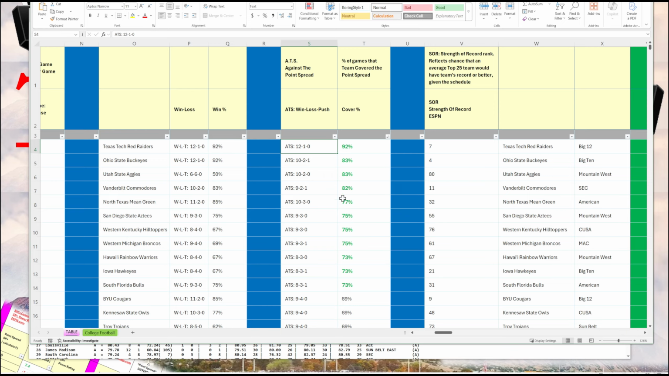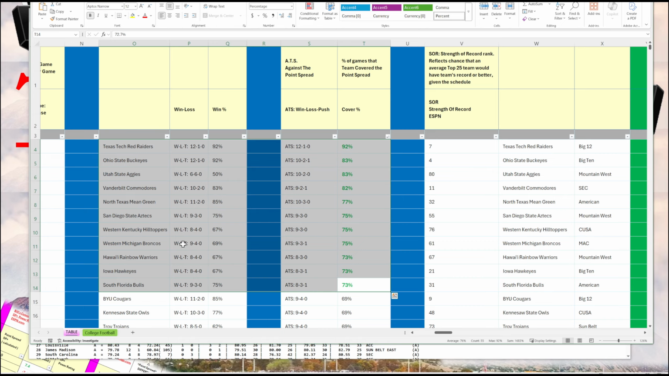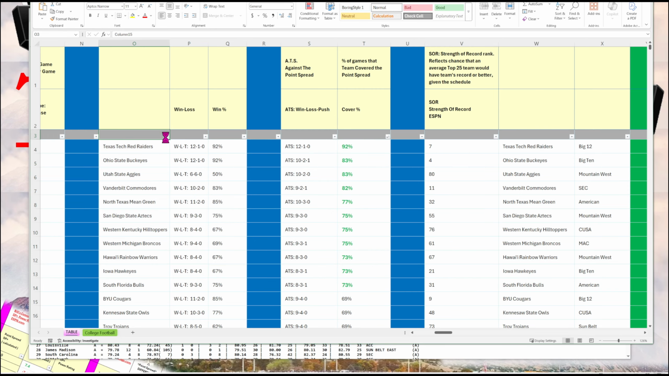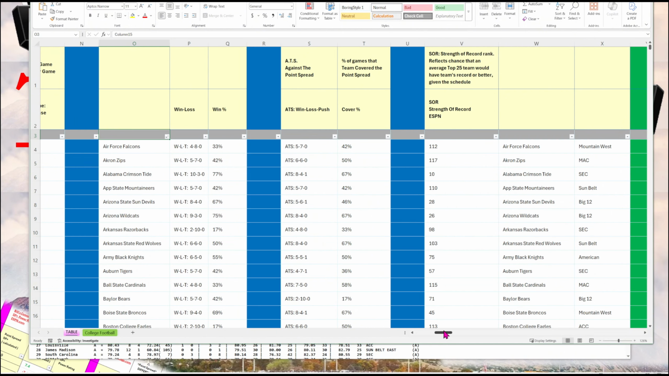cover percentage. And we see here in green are the teams that cover the point spread greater than 70% of the time. Texas Tech is number 1 this season. They're the cover king for the season. They cover the point spread 92% of the time. They're 12-1, which means that they played 13 games. If you bet on them, you would have won 12 times and lost only 1 time. Then Ohio State's 83%, Utah State is 83%, Vanderbilt is 82%. So resetting this here, sorting A to Z.